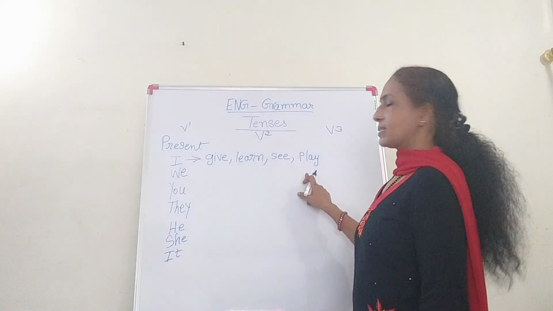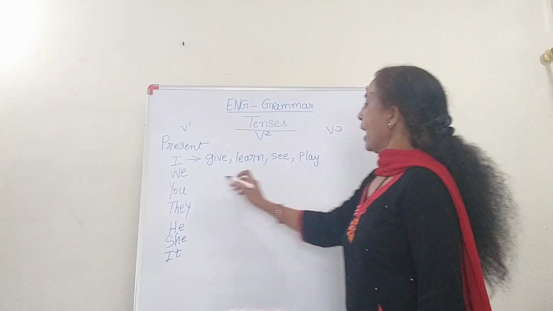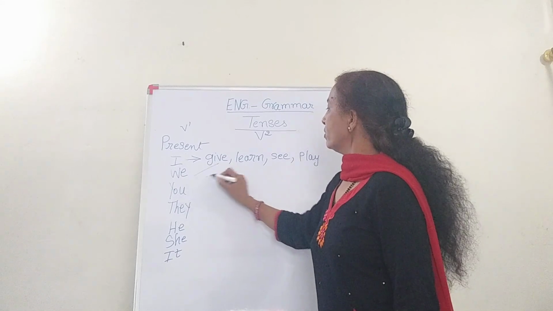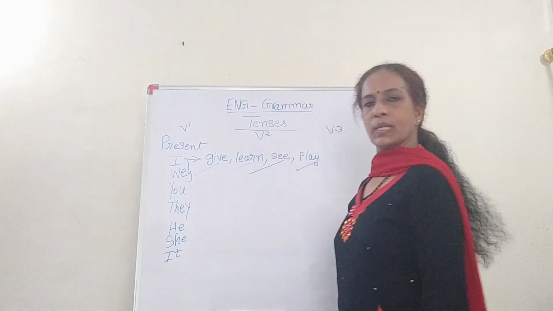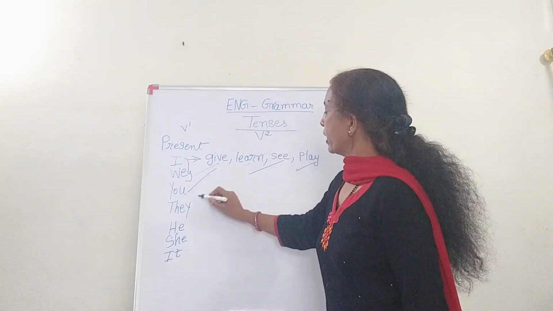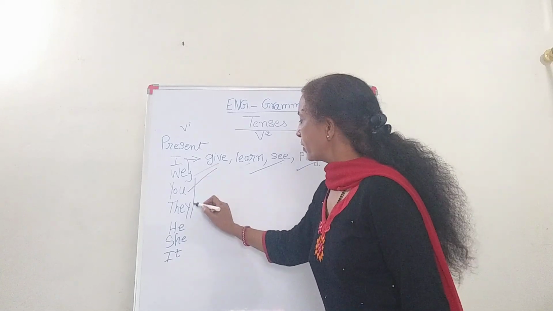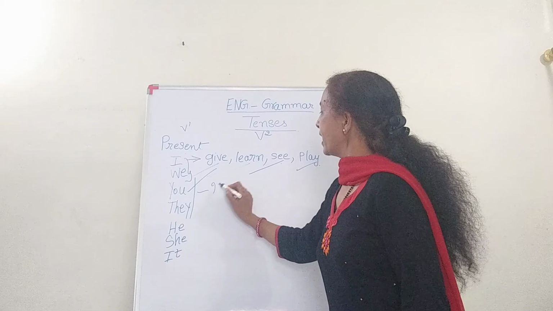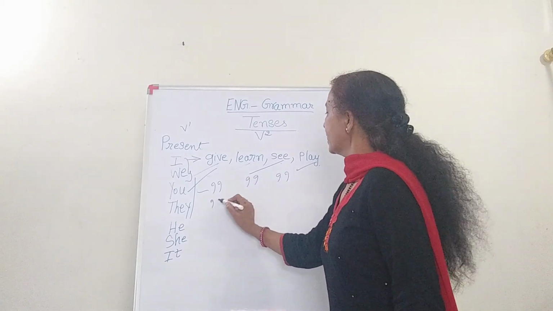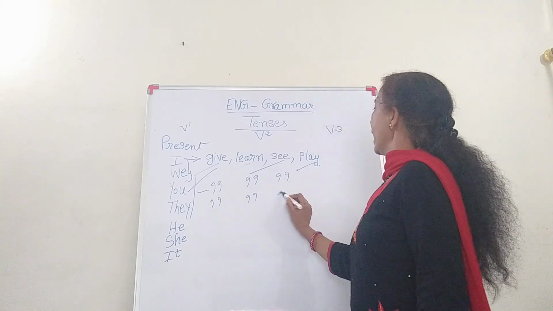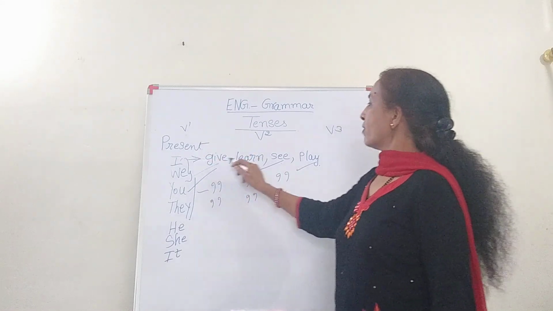Okay? With this present tense, and we also say we give, we learn, we see, we play. With you also, you give, you learn, see, play. With all this shown, the verb is same. I give, you learn, I see, they learn, and they play. For I, you, we, and they in present tense, verb is same.